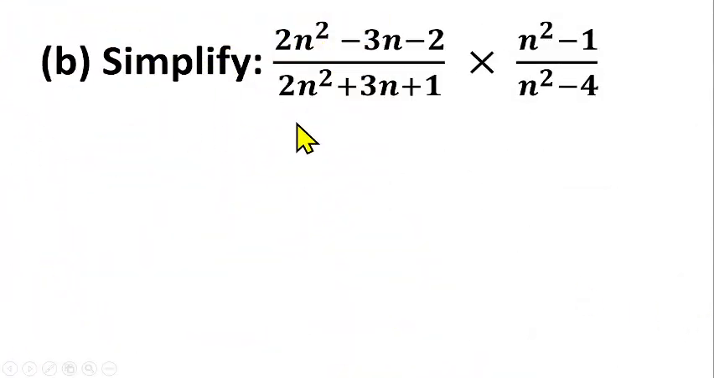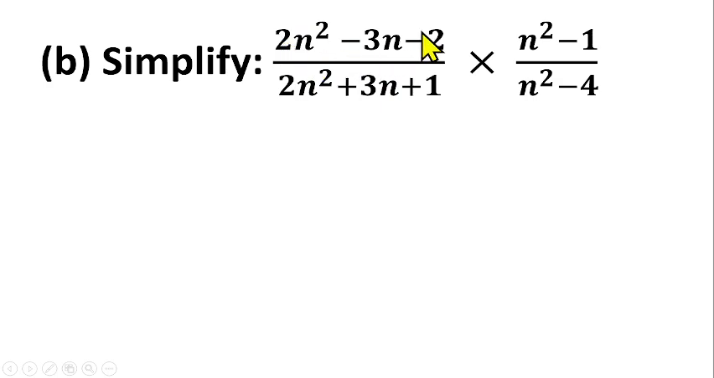Question number 12B, you have to simplify this algebraic fraction. We have 2n squared minus 3n minus 2 over 2n squared plus 3n plus 1, multiplied by n squared minus 1 over n squared minus 4. If you have to simplify it, you are only to reduce it to the simplest form. And how do we do that? By simplifying this quadratic expression.